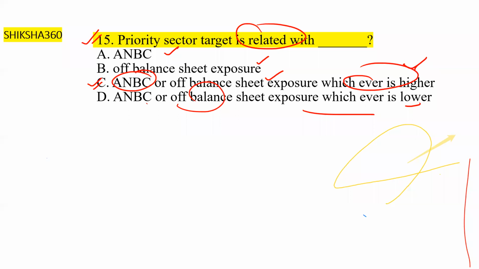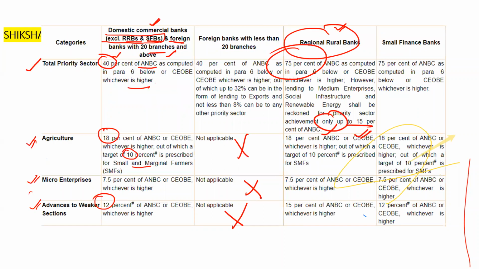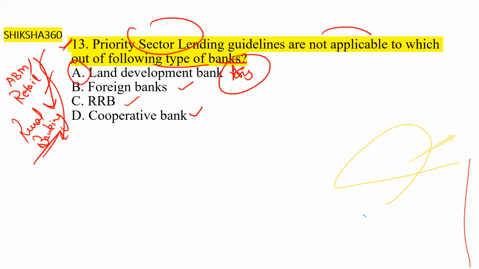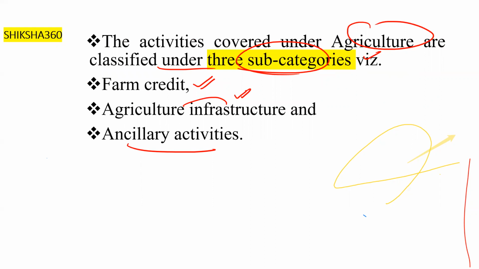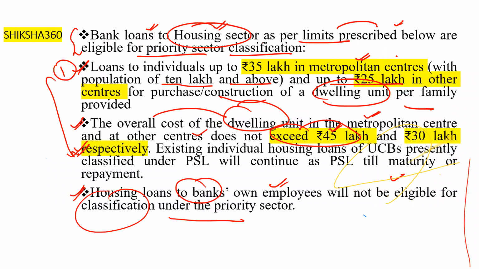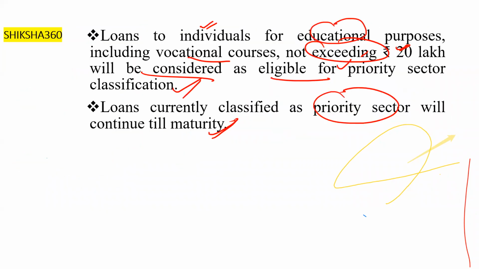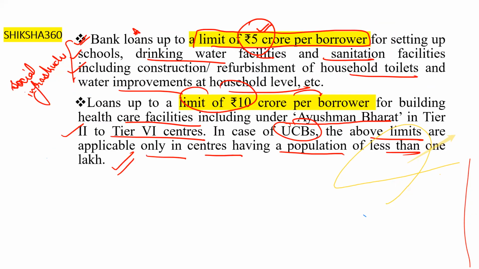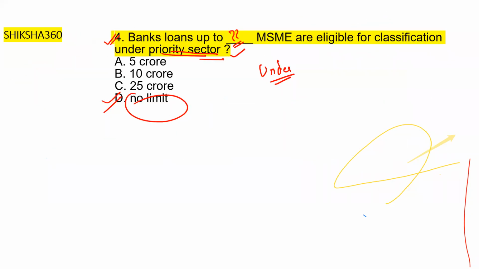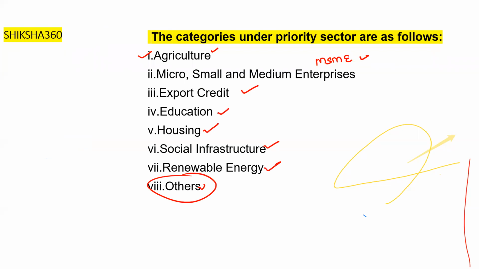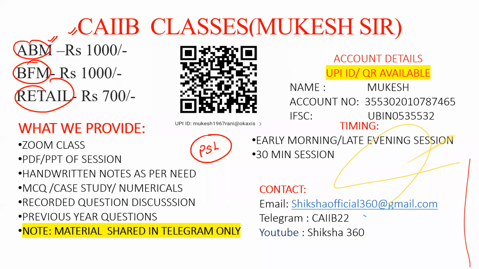In this session, we discussed some of the basic questions regarding priority sector lending. I think all of you are able to understand all these questions. I will also provide you the detailed explanation of all these questions. These are very helpful from your examination point of view. I request all of you to please go through the video once again so that you are able to remember all these points.